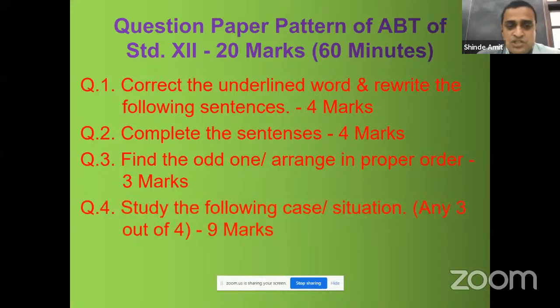Question number 4, study the following case or situation, any 3 out of 4. Each case study will carry 3 marks. In every case study, 1 statement, 1 question will carry 1 mark. So the paper pattern for the ABT exam will be these questions only. So 80 plus 20, 100 marks exam is there, and the marks will be sent to board for this ABT exam.